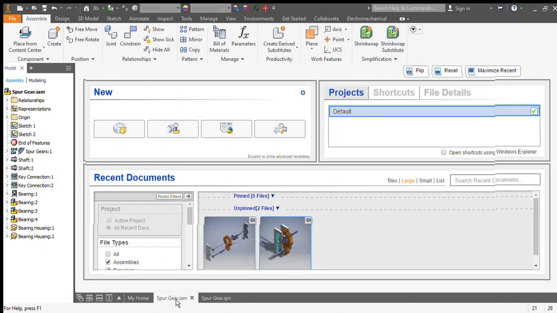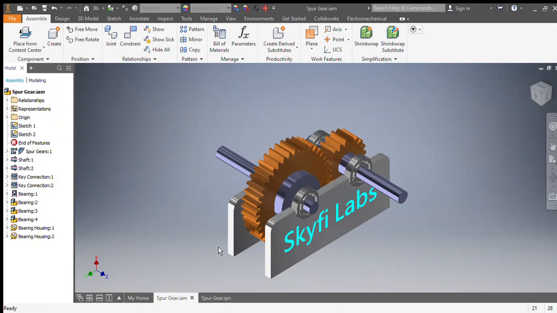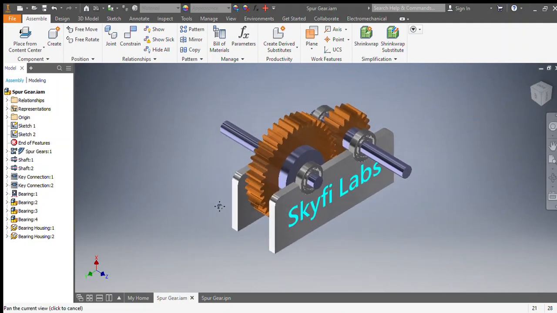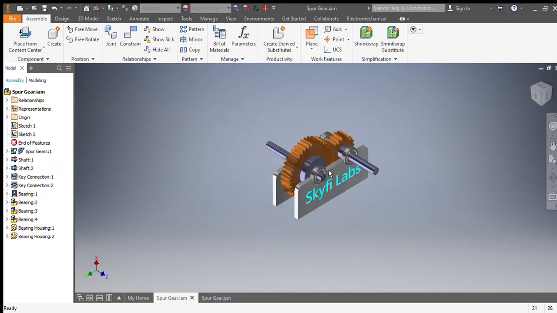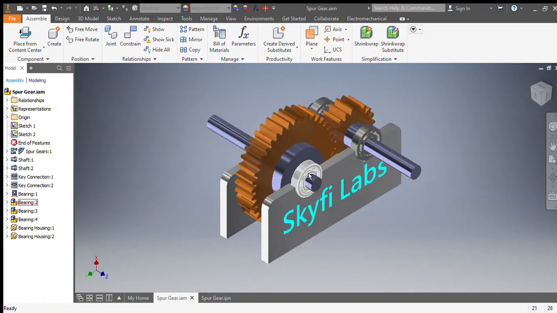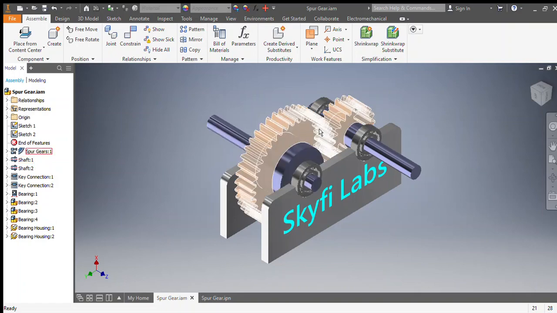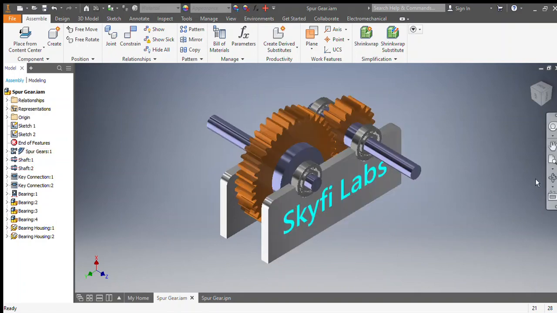First I'm going to show a compact assembly of this gearbox. Here it is. As on the screen now you can see there is an assembly of a gearbox. So basically this compact assembly contains many parts like this bearing housing, the bearings, shaft and a pair of spur gears. And let me show you other views of this.